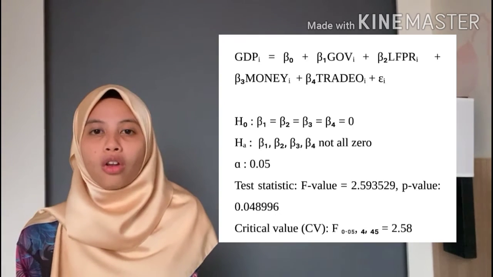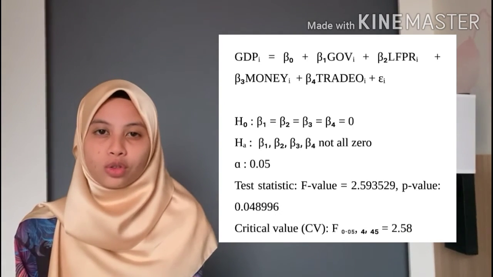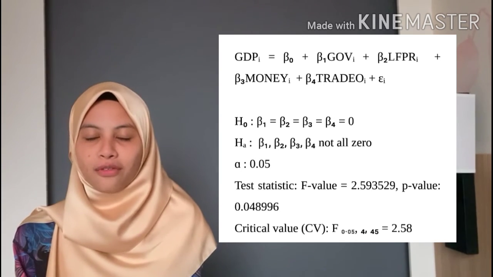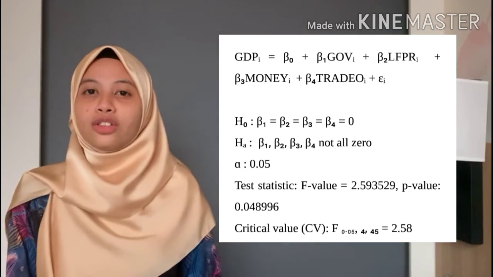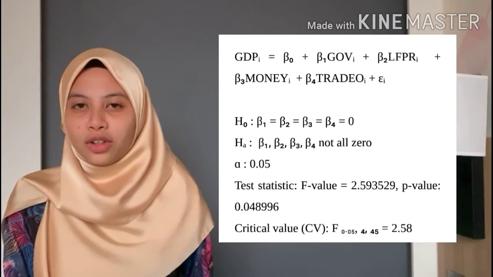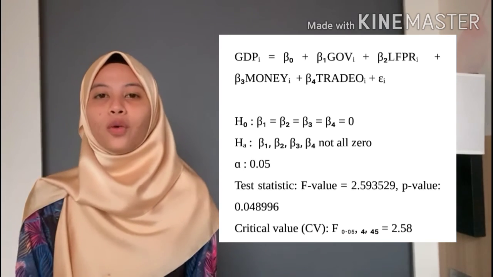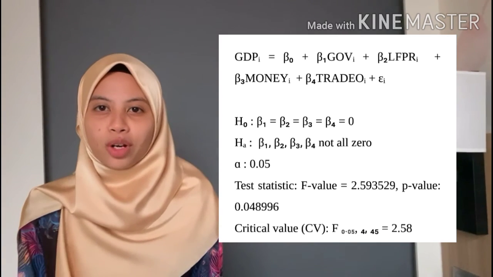To test for overall significance, we will use the F-test on all the explanatory variables to see whether they have an impact on the dependent variable. So we want to see whether all of our explanatory variables are equal to 0, and if that is not true, it means that our regression equation has overall significance. As you can see, our F value is 2.59 and our critical value is 2.58. Therefore, we can conclude that our regression equation has overall significance.